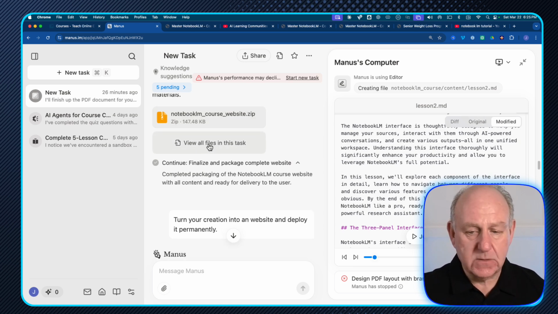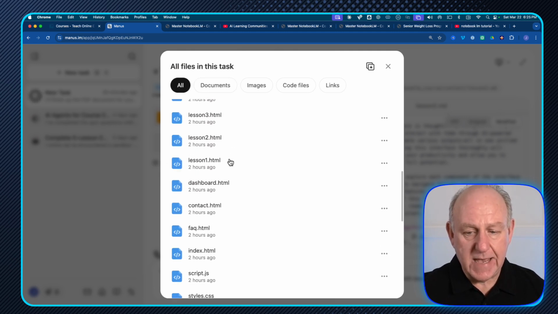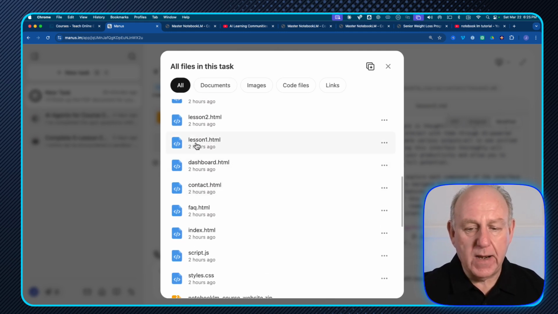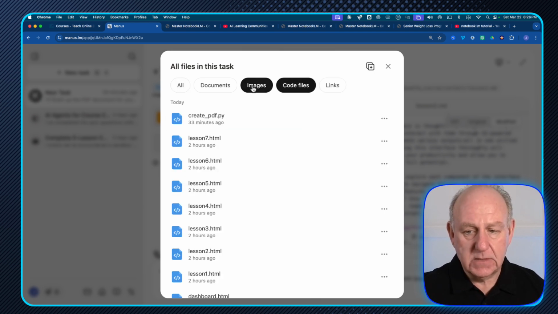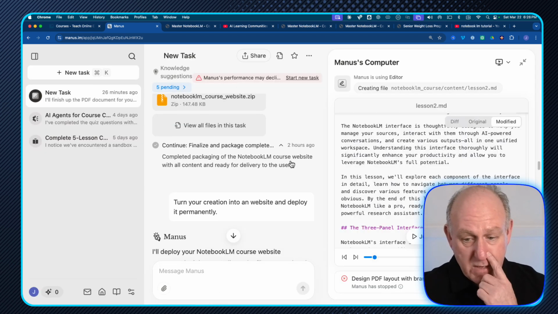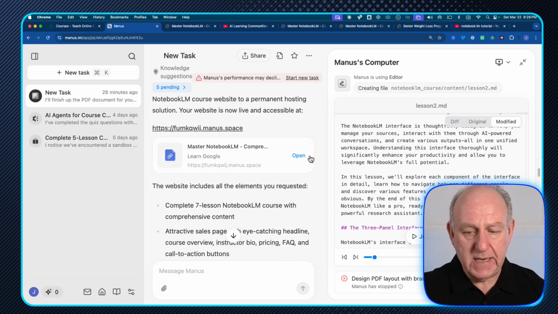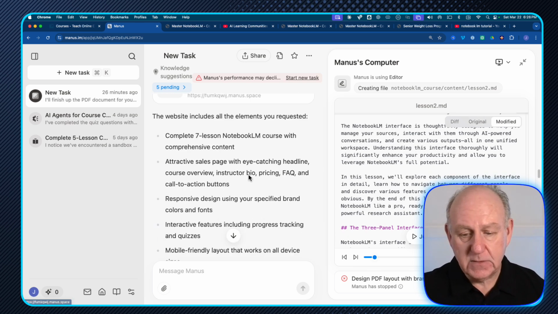View all files in the task. Watch what happens. It opens up. There's all of the files that it's actually created. So at any point, I can see what's in them and actually preview them, locate them in the chat or download them. And there's links, code files, documents, everything that's been created is here and available for us. But in my case, I'm going to deploy it, and it put it all together and created a website. I basically said open and that's what we looked at.